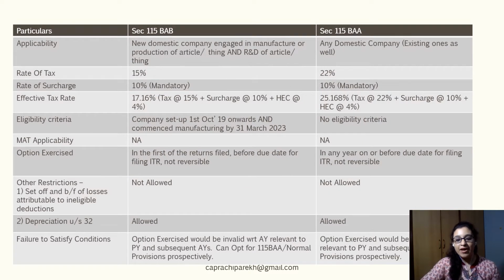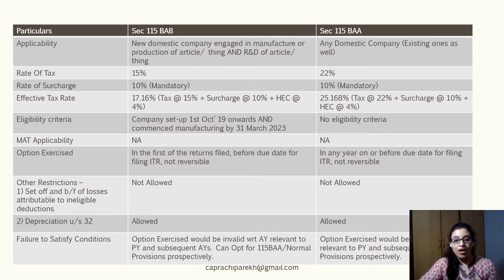So before we go on to have a look at the detailed provisions which are specific to each of these two sections, let us have a quick bird's eye view or a comparative analysis of these two sections. So talking of section 115BAA, this particular section is applicable to any domestic company. It would include an existing company and also a newly incorporated company if it is not covered under the provisions of section 115BAB. The rate of tax which is specified here is 22%, increased by a mandatory surcharge of 10%, and after including the higher education cess at 4%, it takes the effective rate of tax to